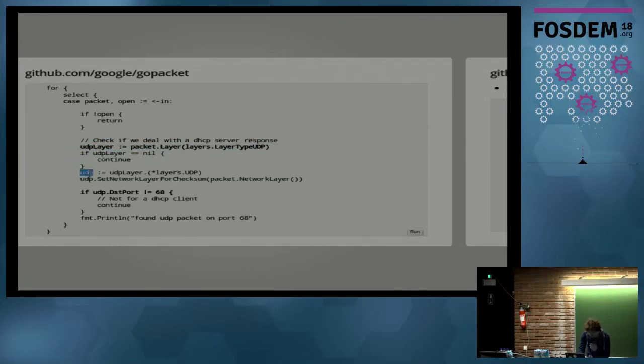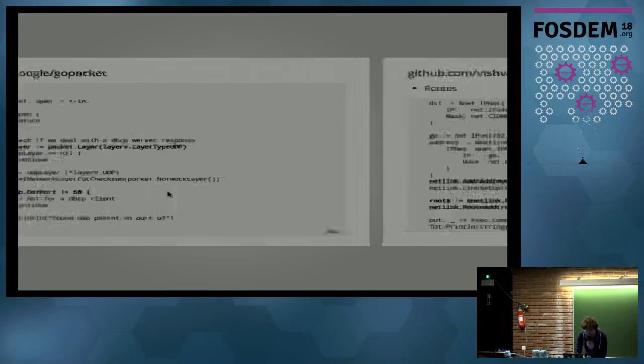Then we convert it to a UDP packet and check some calculations on it because we want to resend it later on, that's necessary, otherwise we get a malformed package. And we can also go further and say we're now only interested in packets with port 68 since the DHCP server is listening there. And yeah, there is a lot more to gopacket, but that's in general how you can introspect the traffic there.